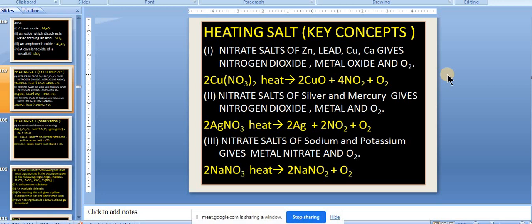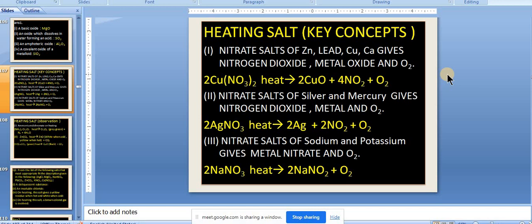Please do remember, they are very reactive. Therefore, if you want to separate them from minerals, you need to use electrolysis. Why? Because they are highly reactive, which means they will form oxide over it.